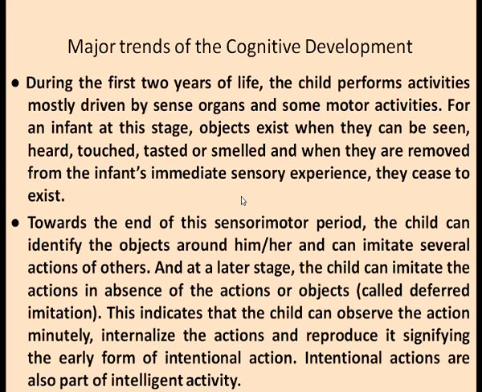If you remove something in front of them, they stop thinking about it. But gradually, as they grow a little older, you put something in front of them and remove it, and the child will look in the direction where you are trying to hide that object. So, they overcome object permanence very soon. Towards the end of this sensory motor period, the child can identify the objects around him or her and can imitate several actions of others. And at a later stage, the child can imitate the actions even in the absence of those things or objects, which is called deferred imitation.